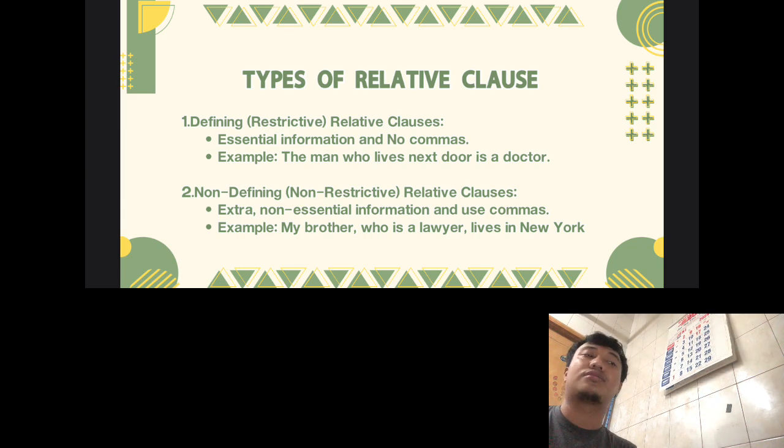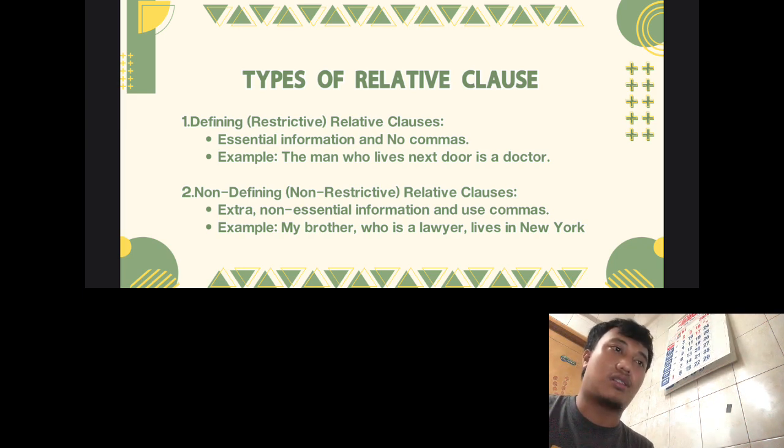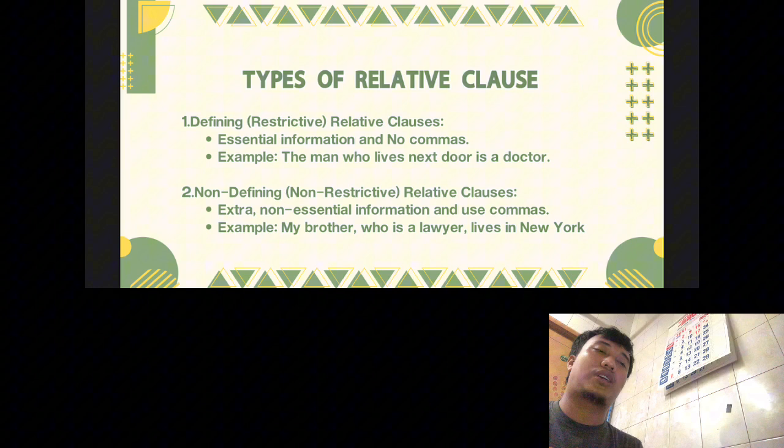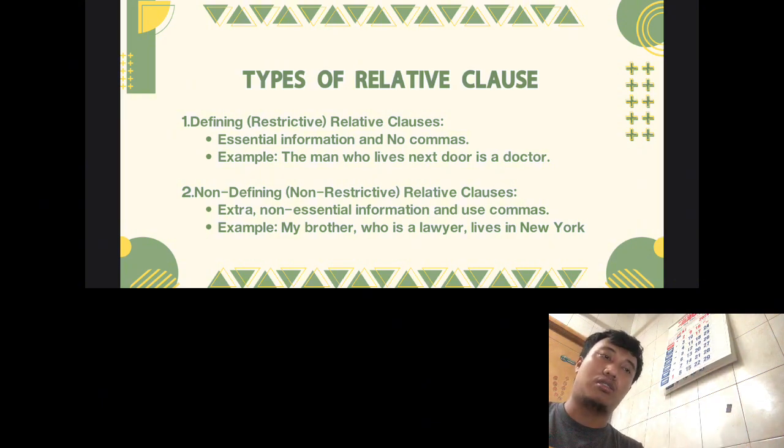And second, the non-defining, or non-restrictive, relative clause. It gives extra, non-essential information and uses commas. So it can be separated, because the sentence has two conditions, like a subject.